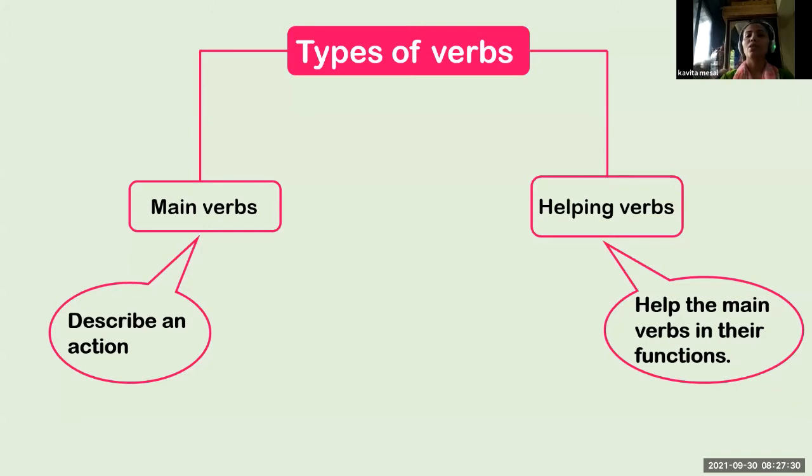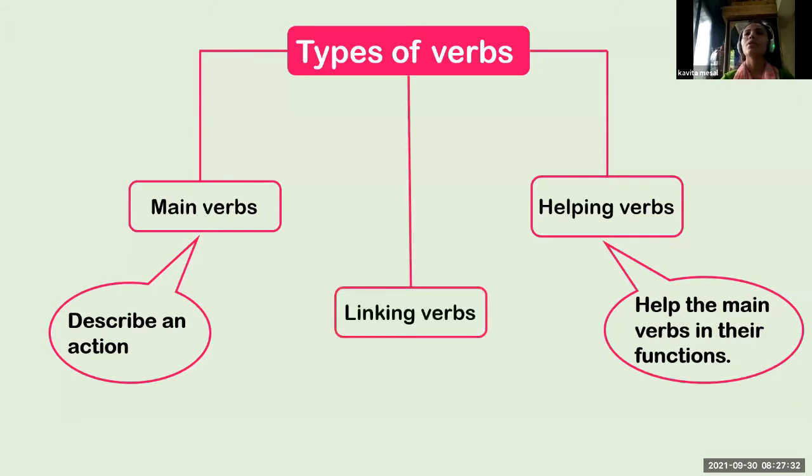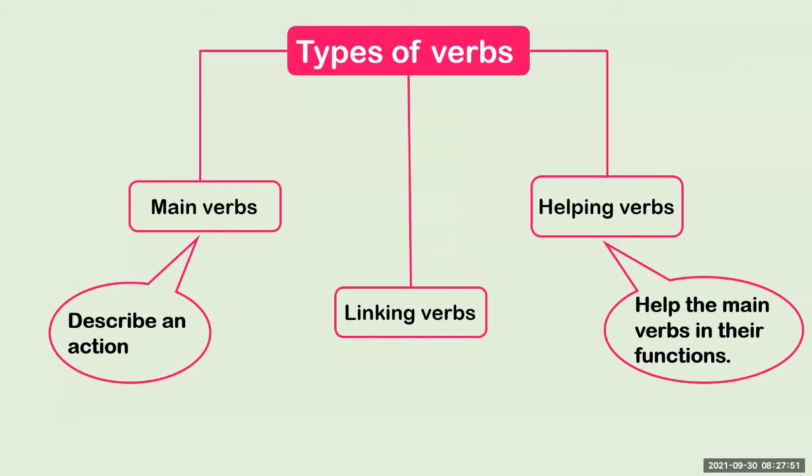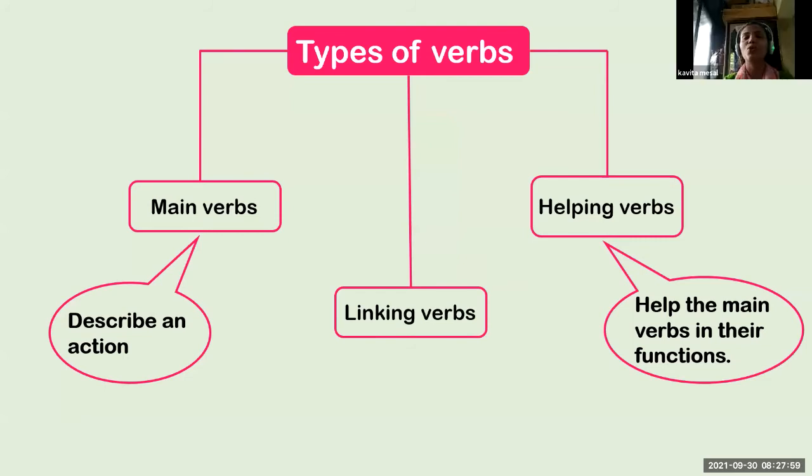The last we'll see is linking verbs. Now, what is a linking verb? Linking verbs give a link of description. So linking verbs link the noun or pronoun to its description. It connects, it joins.